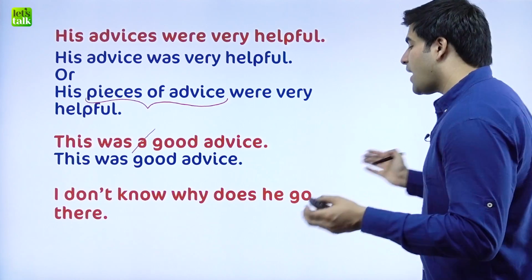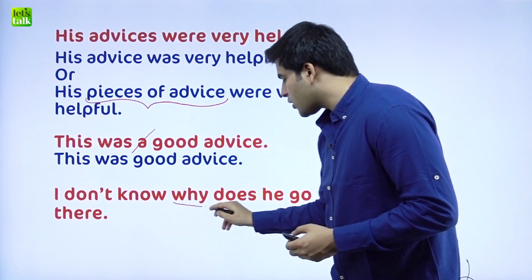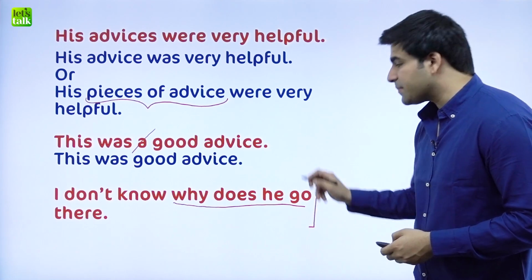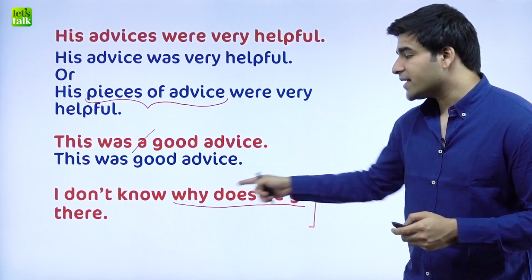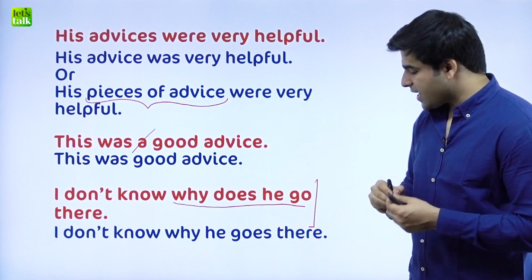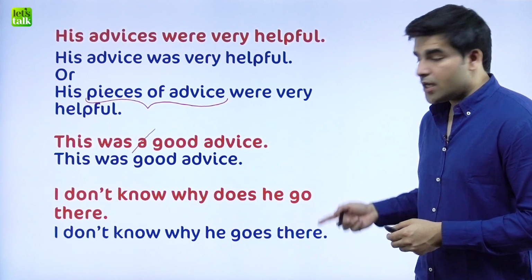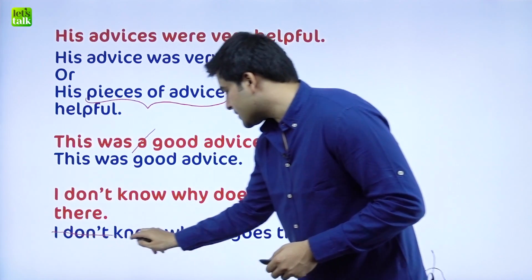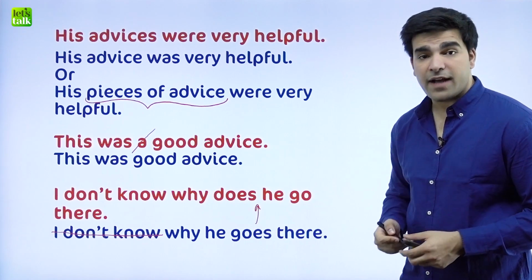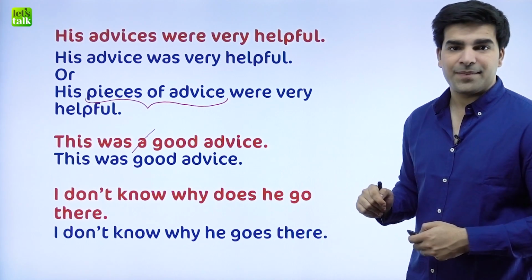The next problem is, I don't know, why does he go there? Why does he go there is taking the form of a quasi-question. But in fact, this particular statement is a simple sentence. So we don't have to write it like a question. So we say, I don't know why he goes there. Remember, if there was no I don't know in this sentence, that's when you can say, why does he go there? And it would be correct. But since there is, in fact, I don't know, we say it in a sentence format, why he goes there.